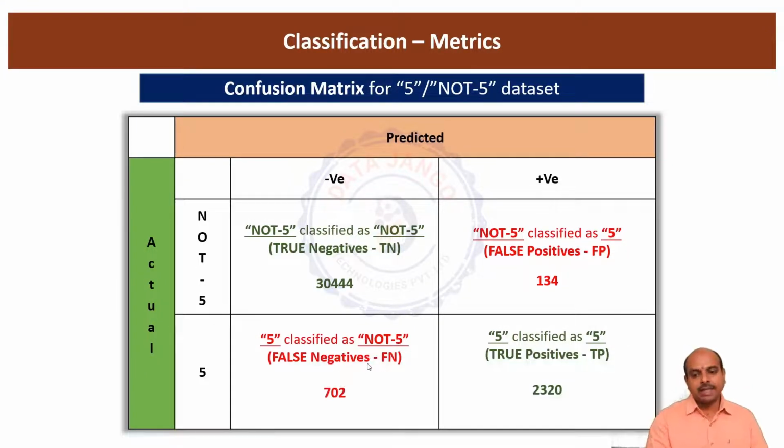And if you look at the false negatives, falsely negatively predicted, it belongs to positive 5, the 1, right? The target variable is 1, and the model predicted 0, false negative, falsely predicted as negative. It belongs to positive, falsely predicted as negative. It is FN, false negative. And if you look at these 2320 records, they belong to positive and the model also predicted positive, truly predicted as positive. So using these four numbers, we can calculate precision and recall. Let us see what they are, how you can understand them theoretically, and then how you can practically do it using code.